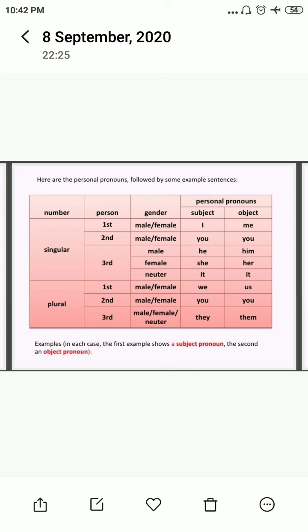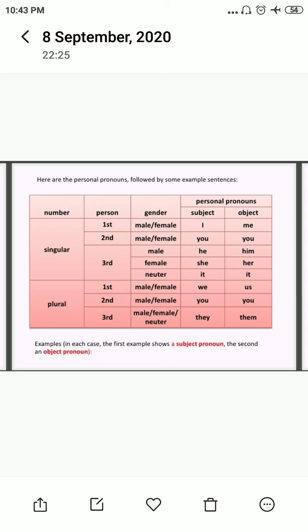Second person pronoun: if two persons are talking, the one who is listening, you, is the second person pronoun. For the subject and object we use you as well. Third person: when two persons are talking about some third party, whether he or she, a male or a female, that would be regarded as a third person pronoun.